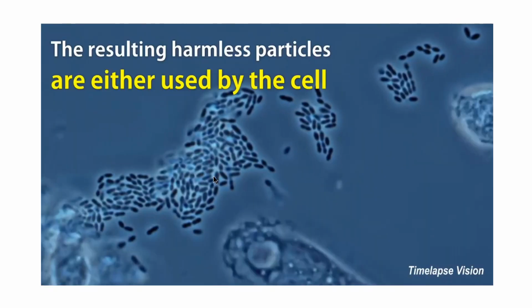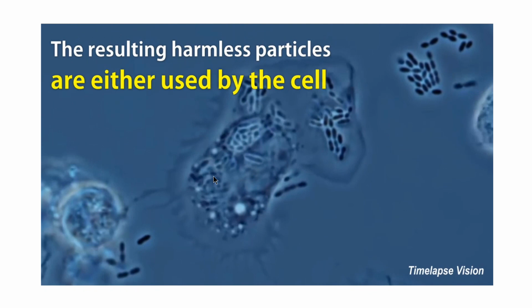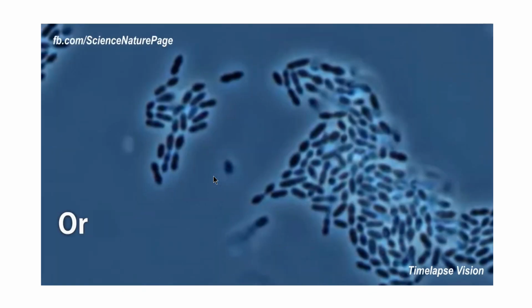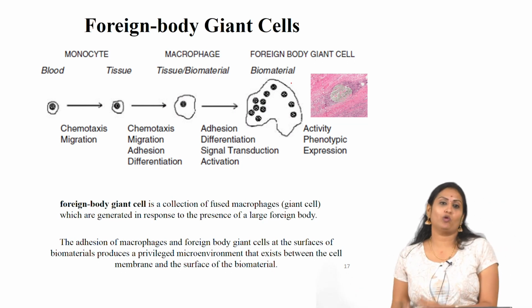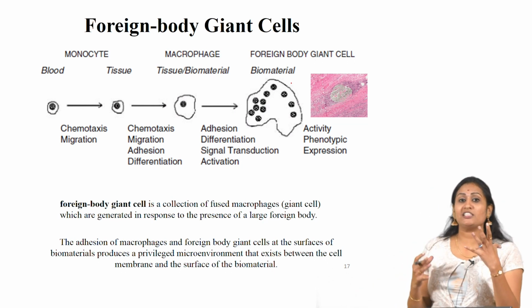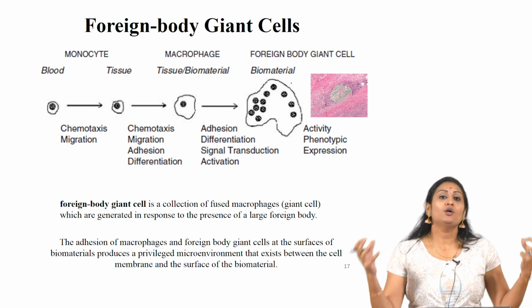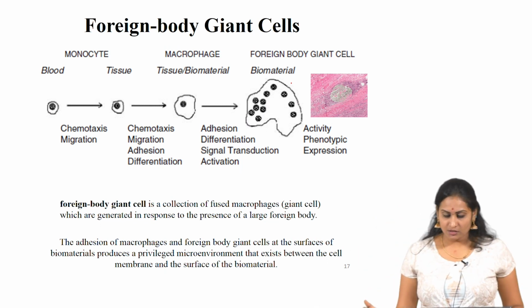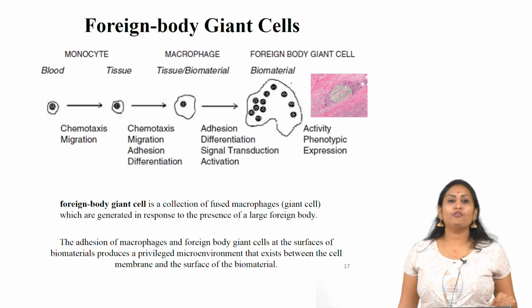And these resulting particles can be either used by the cell or released out of the cell. And there it leads to the foreign body giant cells. The foreign body giant cells are the large cells which are formed as a result of fusion of macrophages. That happens in the presence of biomaterials, as I explained before.